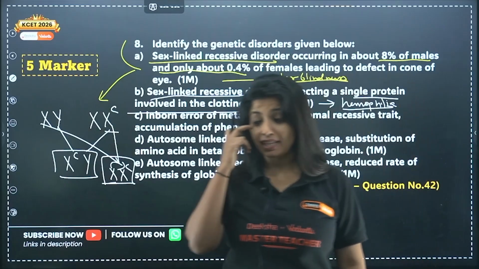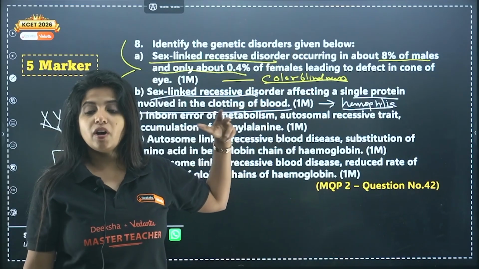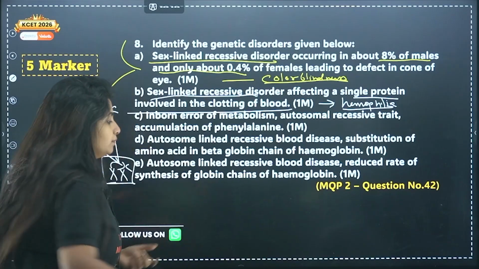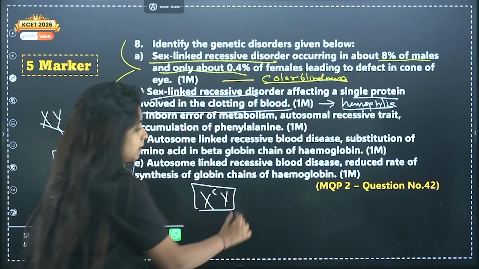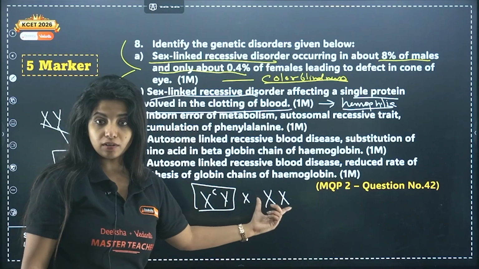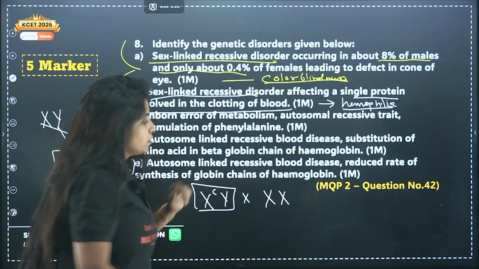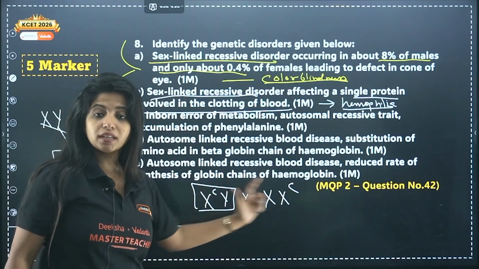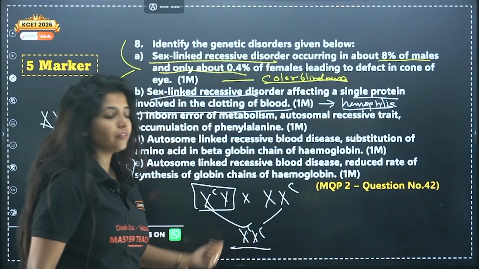Okay, and it's a life-threatening disorder. Color blindness we can live with, but here we cannot. So if a male has hemophilia, he might not be able to live long. And if he is not able to live long, there is no point of mating, because he would not be alive until then. Suppose he is mating with a carrier female, my dear children. Do you think this can happen? This and this can come together. He can give rise to a female who is having color blindness.